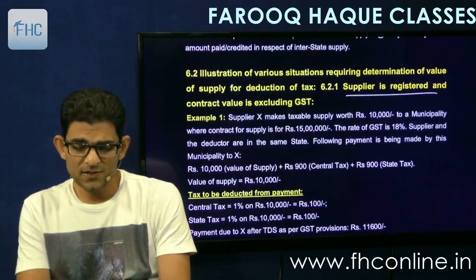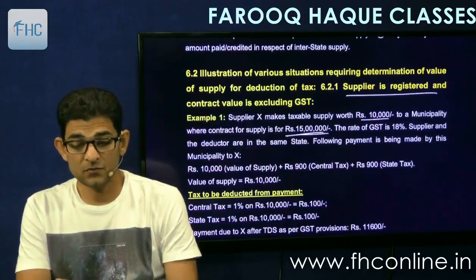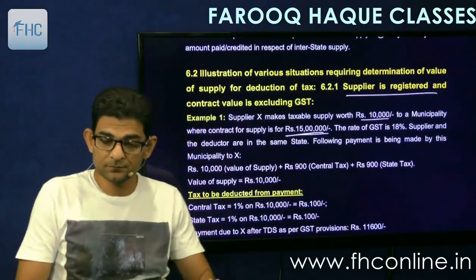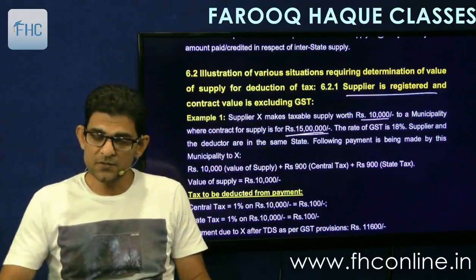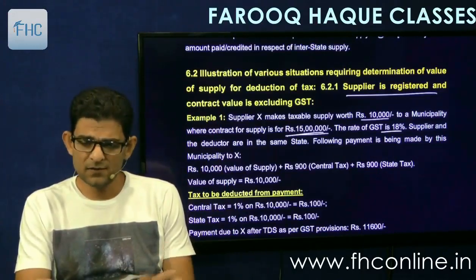Supplier X makes taxable supply worth 10,000 to municipality, where contract for supply is for 15 lakhs. So contract is for 15 lakhs, so that is very good, more than 2.5 lakhs. The rate is 18%. For TDS, the rate of GST is immaterial.